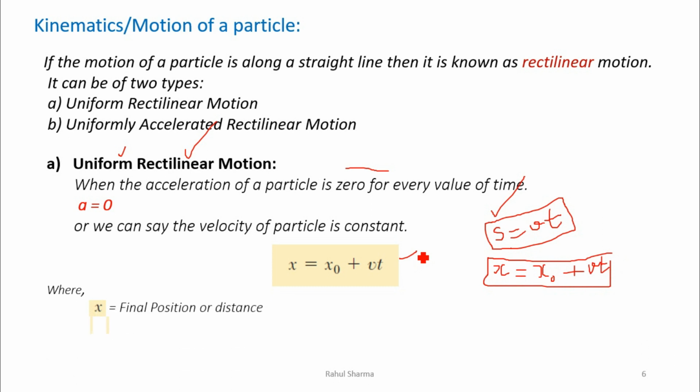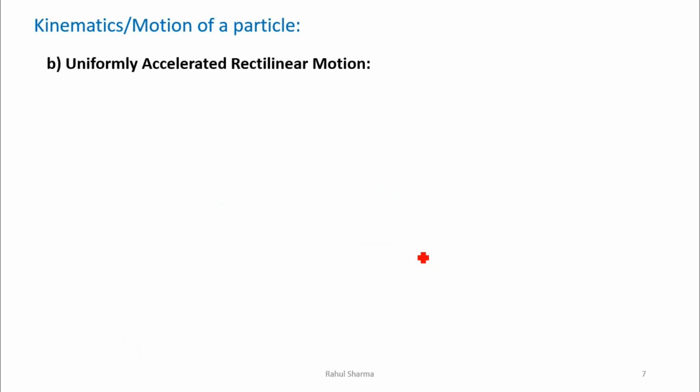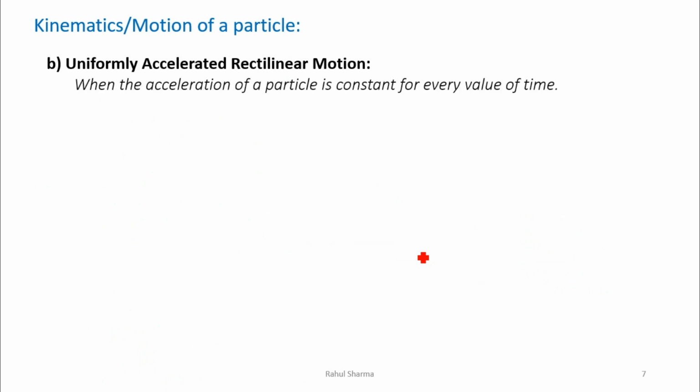Where x is the final position or distance, x naught is the initial position, v is the velocity and t is the time in seconds. Now we will go for the second, that is uniformly accelerated rectilinear motion. It means when the acceleration of a particle is constant, the particle is having acceleration but it is constant. For that case we have to apply the following equations.